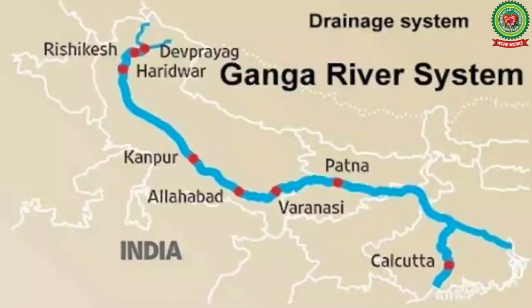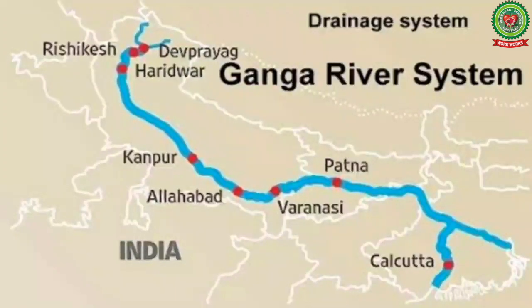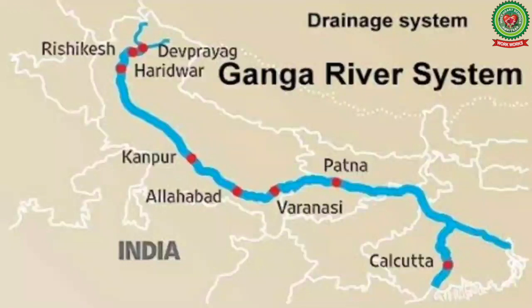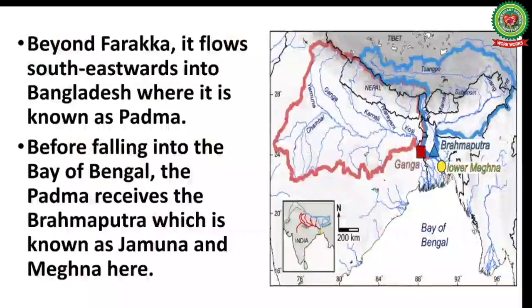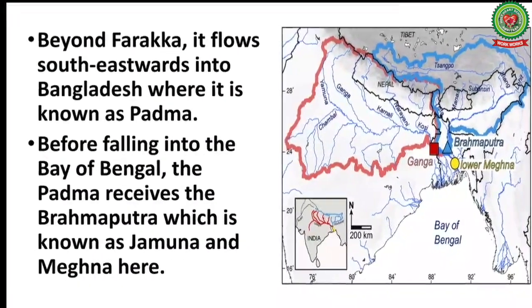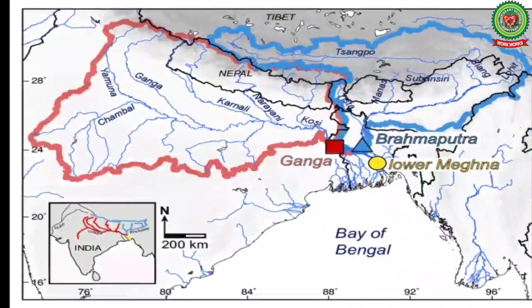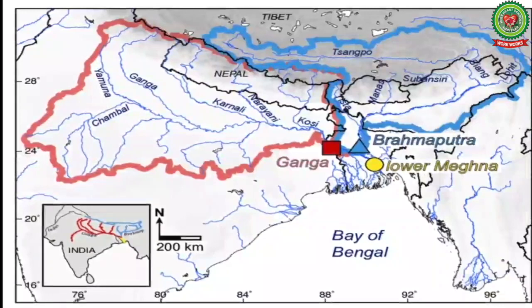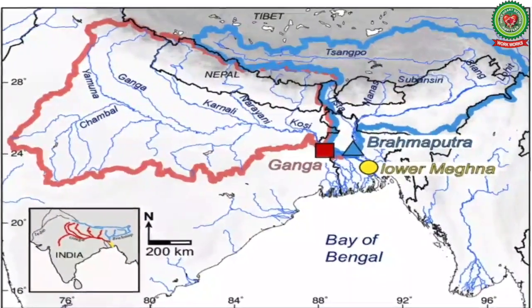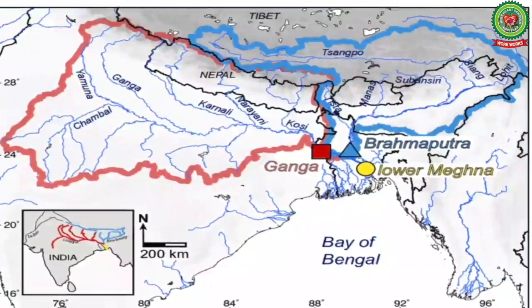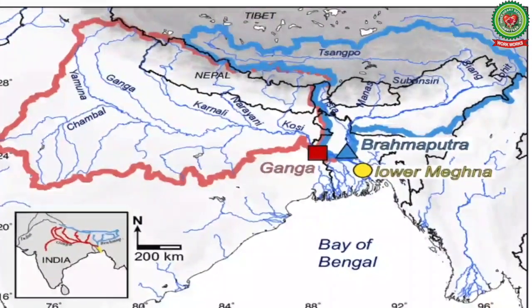After Haridwar, river Ganga flows through UP, Bihar and West Bengal. In West Bengal, it reaches Farakka. Beyond Farakka, it flows southeastwards into Bangladesh, where it is known as Padma.